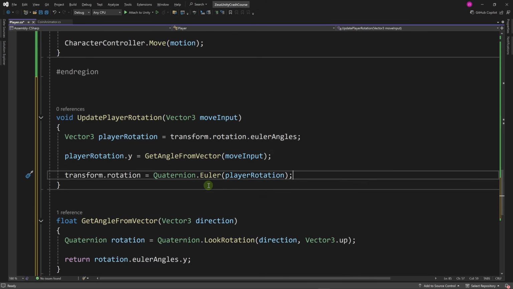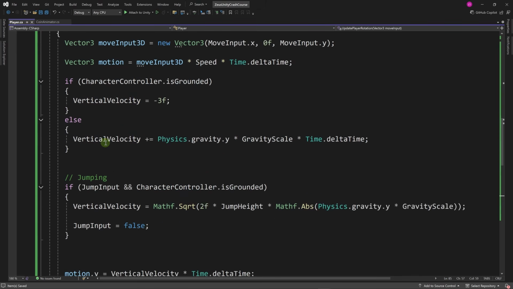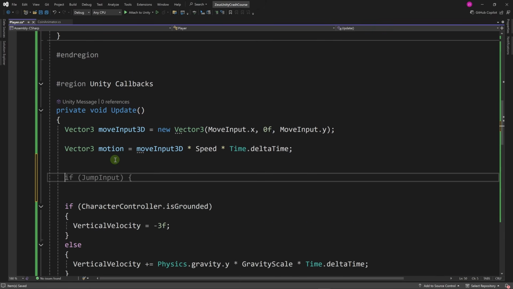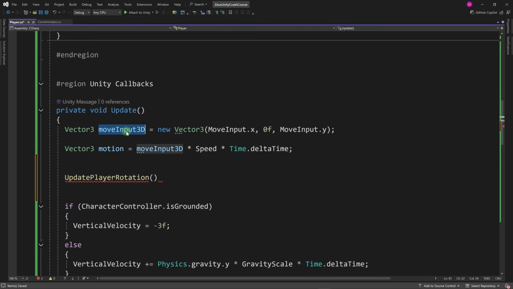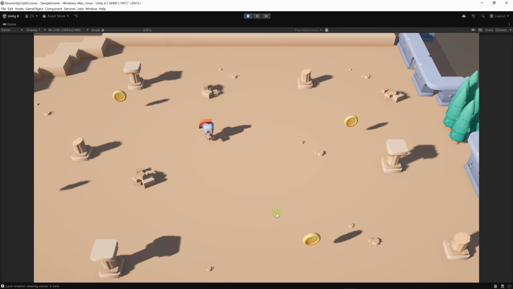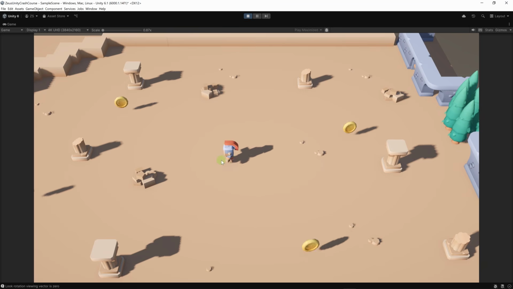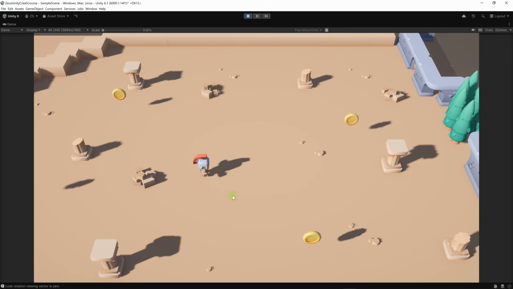All right, that way we transform player rotation back to a quaternion and feed it to our transform rotation. Now let's use this method, perhaps over here. Let's use update player rotation, and we're going to give it move input 3D. And now let's test this. Our character is looking in the direction of input, but when input is 0, you can see that the rotation of the character is being reset. We don't want this to happen.